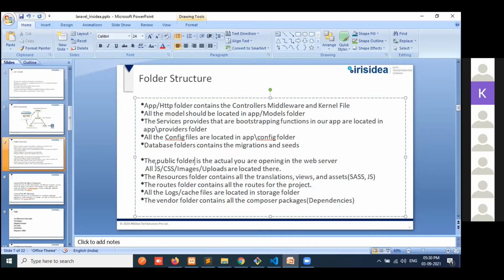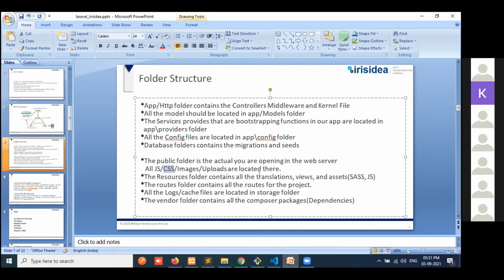If you need to create a JS file, you can also create it there and interact with it according to your scenario. And like that, the CSS also. Then the resource folder contains all the translations, views, and assets.